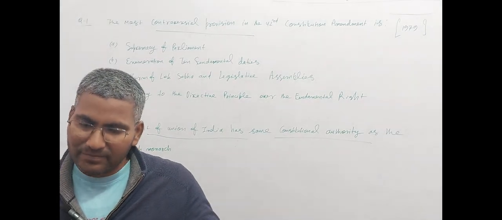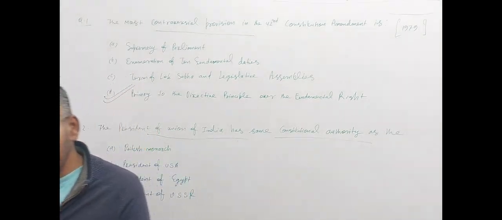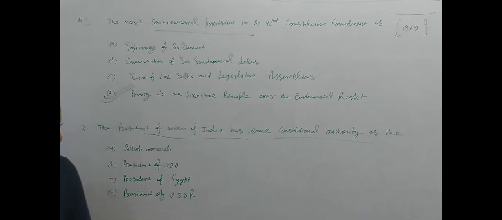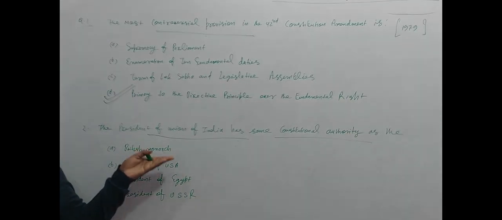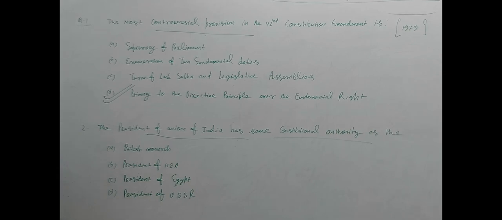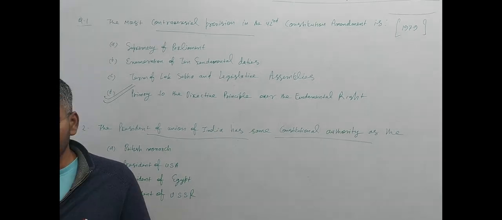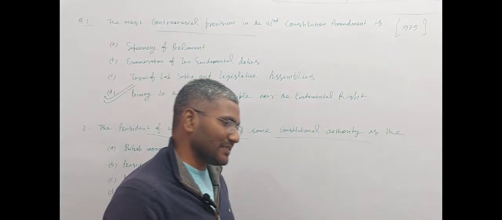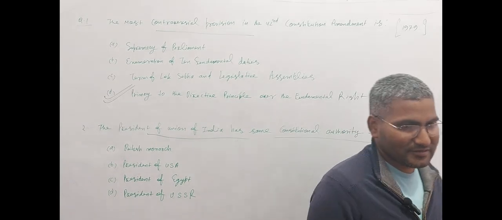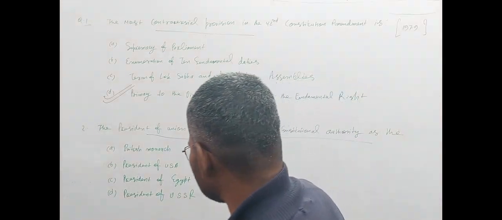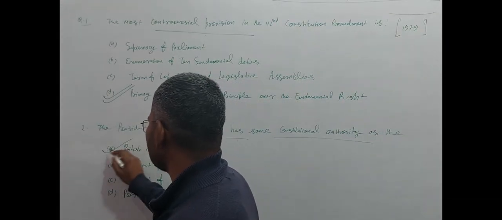And the thing is the same in England also, the same in the British monarch also. And you can say in both countries, the President is the nominal head of the executive. In both countries, the President is a nominal head. So your option is British monarch. It's right.